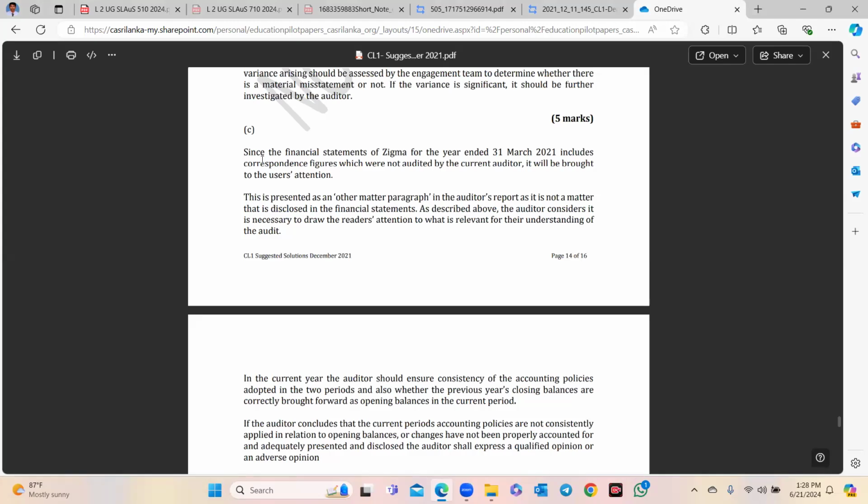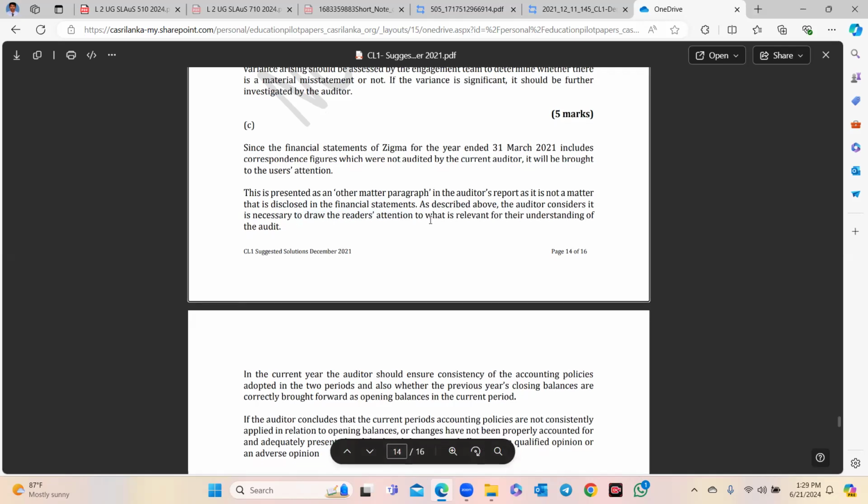Emphasis of matter means something already disclosed in the financial statements, and we emphasize it a little. But here it is not included in the financial statements as a disclosure. The prior period is audited by another, previous auditor. As auditors of the current period, we mention it in the audit report under the other matter paragraph. This is presented as an other matter paragraph in the auditor's report. It is not a matter that is disclosed in the financial statements. As described above, the auditor considers it necessary to draw the users' attention to what is relevant for their understanding of the audit.